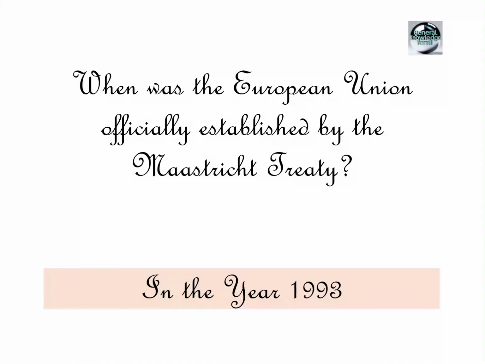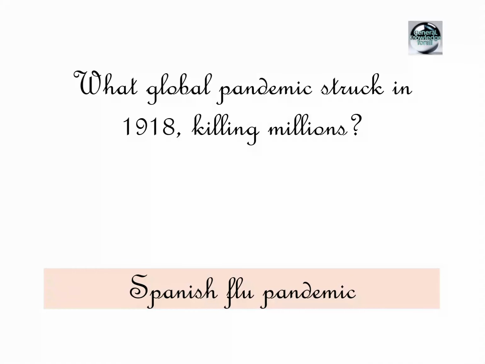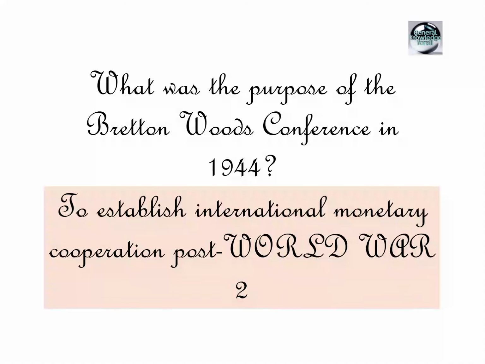In the year 1993. Which U.S. city was targeted in a significant terrorist attack on September 11, 2001? New York City. What global pandemic struck in 1918, killing millions? Spanish flu pandemic. What was the purpose of the Bretton Woods Conference in 1944? To establish international monetary cooperation post-World War II.